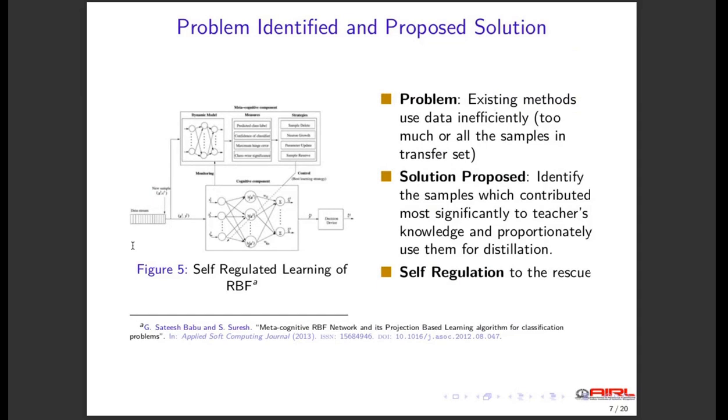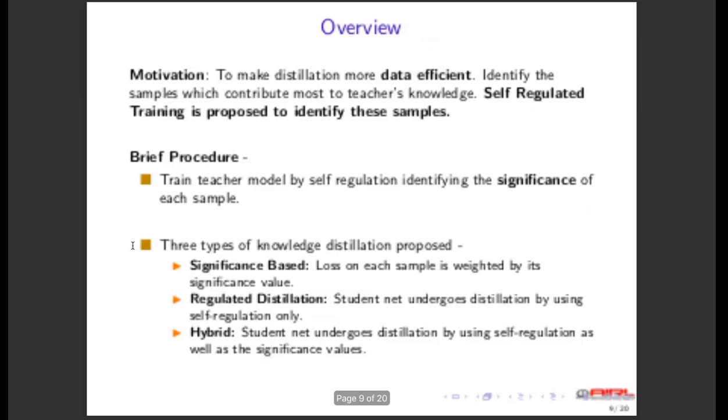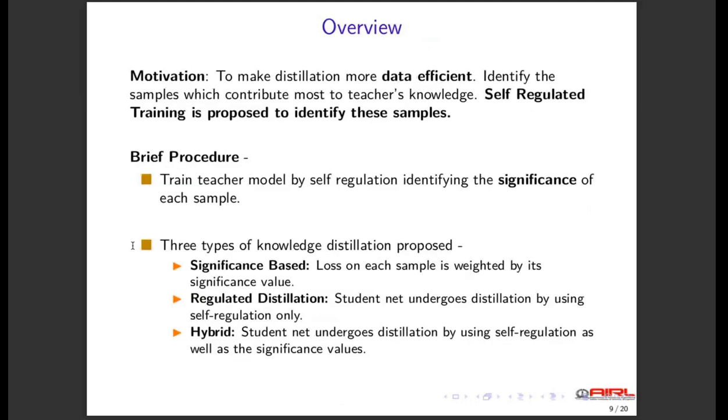In this context, the self-regulated learning of RBFs provides a useful case study. Learning takes place in a metacognitive framework wherein the metacognitive element decides the action to be taken for each sample depending on the performance of the model on it, which is also known as the monitor signal. So we adapt this self-regulated learning procedure to train the teacher model. Following the training, the significance values of each sample in the training set are determined.